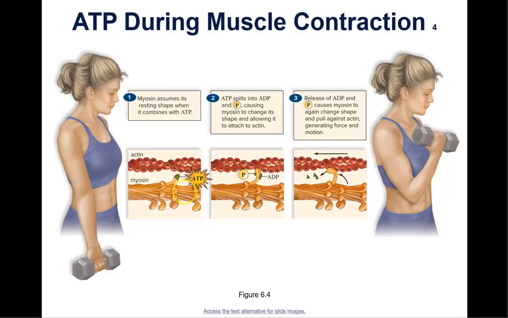One is myosin, and the one on top is actin. And you can see in the second picture that ATP breaks apart, and that enables the myosin molecule to attach to actin and then to pull on the actin, causing a muscle contraction. So ATP is a requirement, and ATP is produced by cellular respiration.